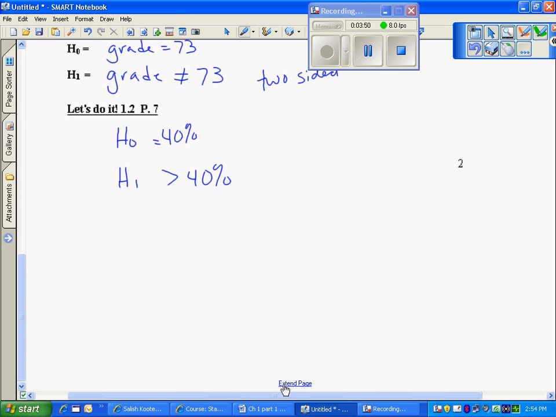So those are the math symbols that we will use, equal to 40% and greater than 40%. Greater than 40% would be on the right. We're testing evidence, and we're going to see if I can get more than 40% people that have this stress that catch a cold. That would be to the right, and that's what I'm testing to see if stress changes the percentage of the people.